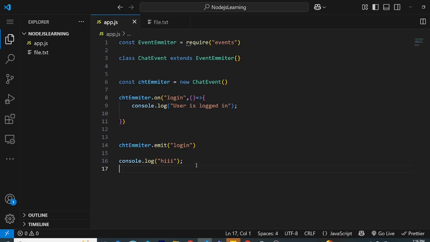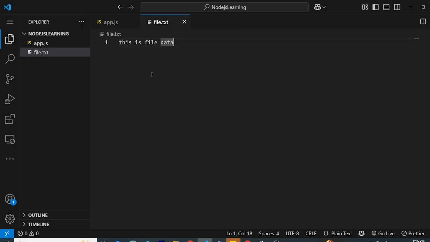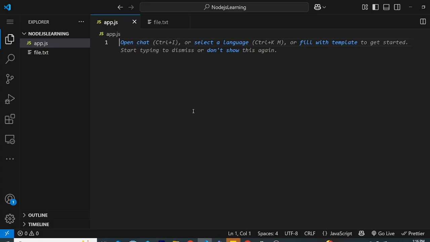Okay, so let me just erase this, and let me just write, and this is a file data, a basic text file. Let's try to see the use cases of it. So I want to read this file, and as I said, reading a file is an asynchronous task.